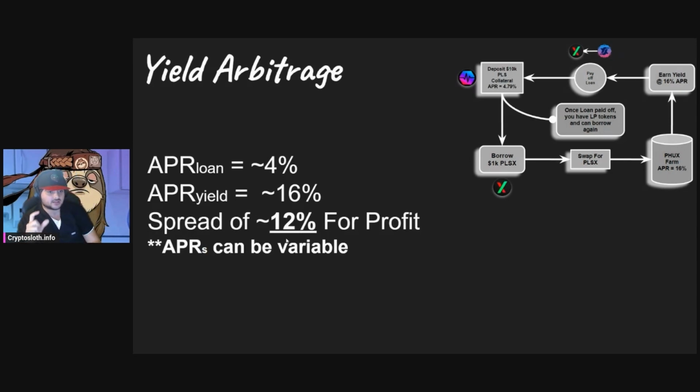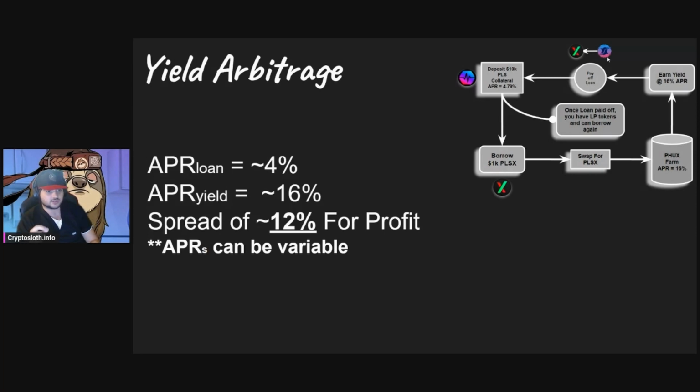Some important things to note is that both APRs are variable. So this 4.79 APR right here, that can go up or go down. And then this APR in the PHUX pool can also go up and down. And that's dependent on two things: the price of the PHUX token. So if that price goes down, your APR is going down. But also the governance protocol of the PHUX DEX. If fewer votes go into incentivizing this pool, the APR is going to go down because you're earning fewer PHUX tokens with every iteration of emissions. So keep that in mind.